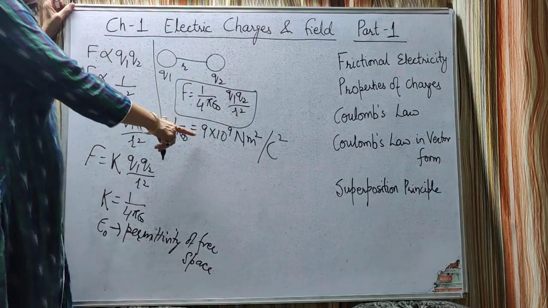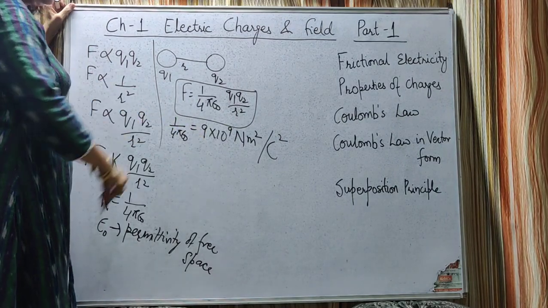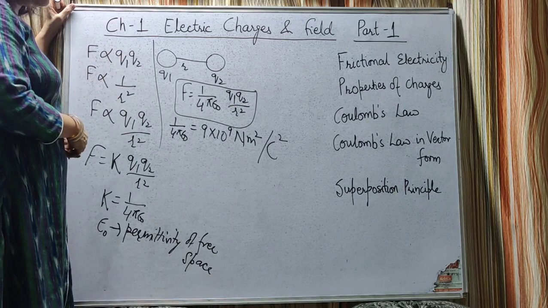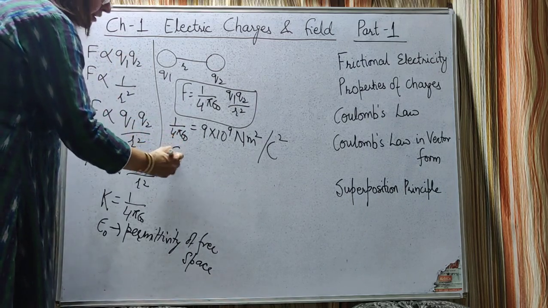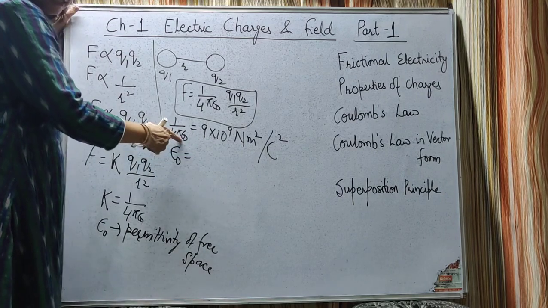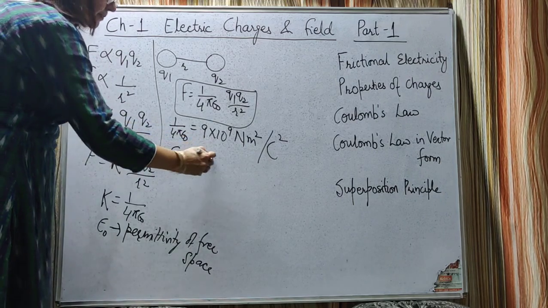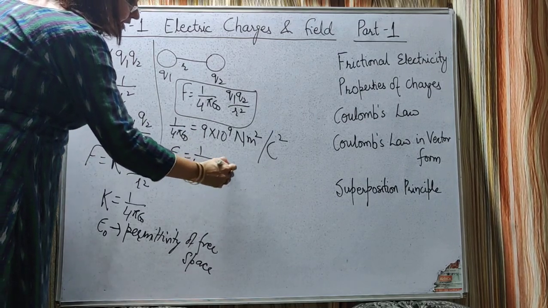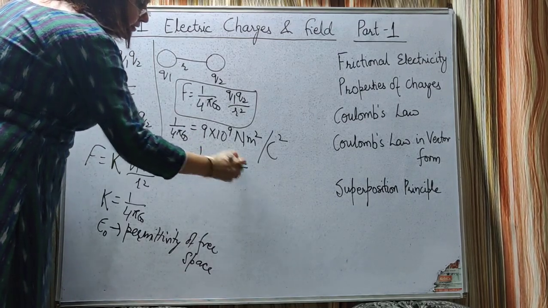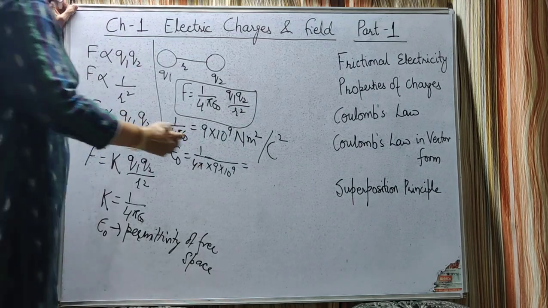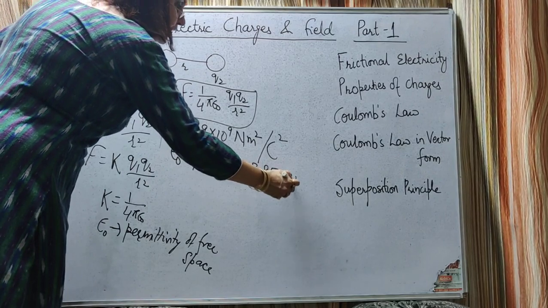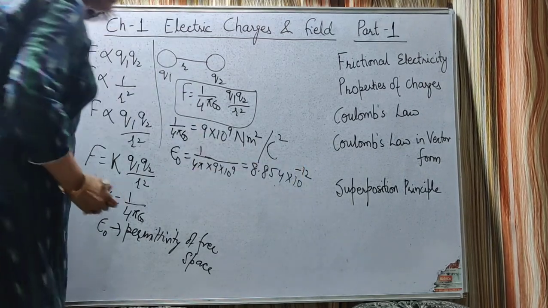So the value of the constant of proportionality here is 9 into 10 raised to the power 9 Newton meter square per Coulomb square. And from here, if epsilon naught is calculated, epsilon naught will be equal to 1 upon 4 pi into 9 into 10 raised to the power 9. When this is solved, it comes out to be 8.854 into 10 raised to the power minus 12.